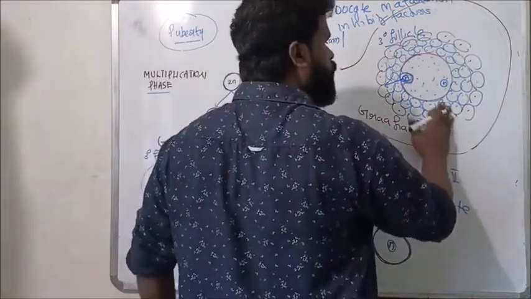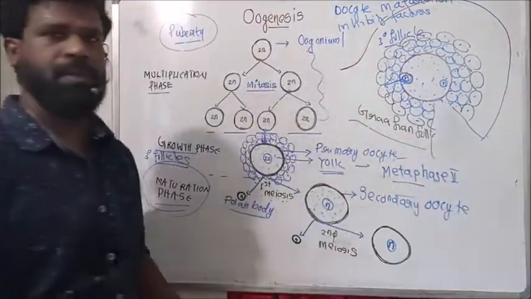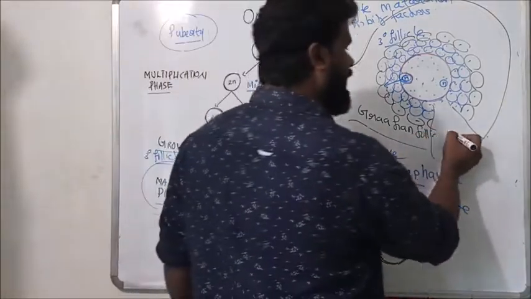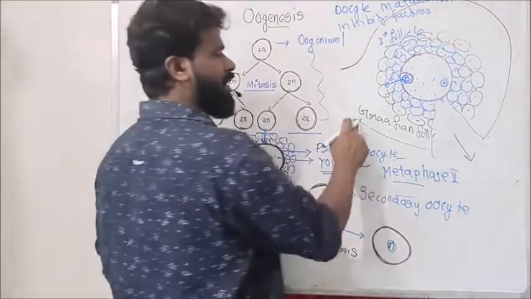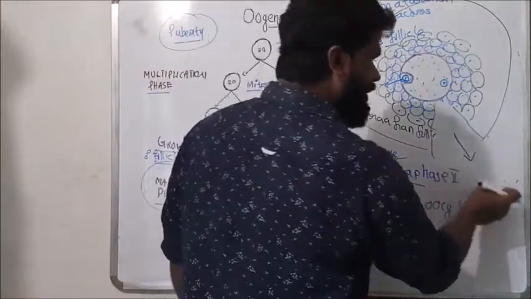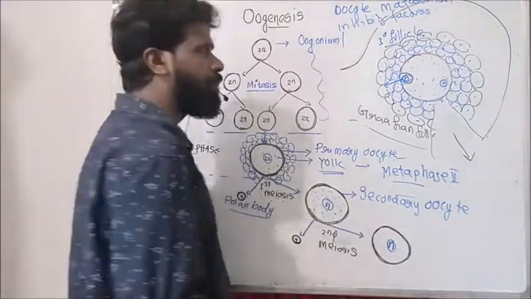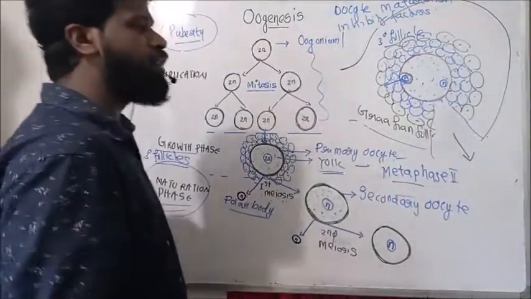this follicle ruptures and releases the secondary oocyte from the ovary to the fallopian tube. So this haploid secondary oocyte is released from the ovary to the fallopian tube.